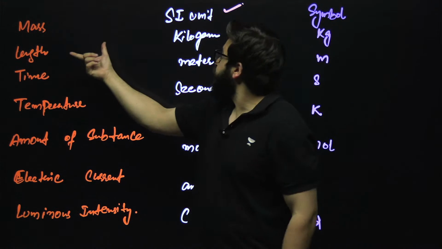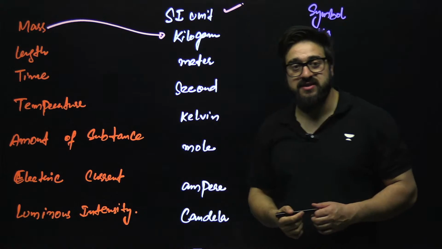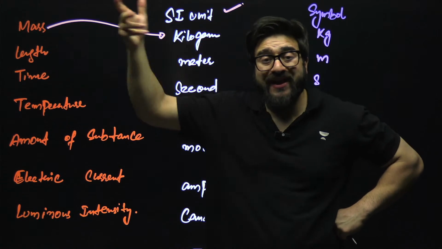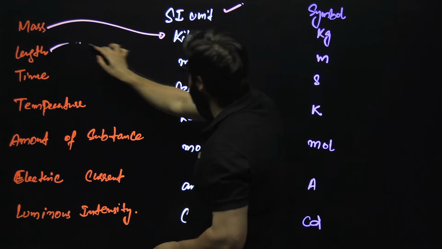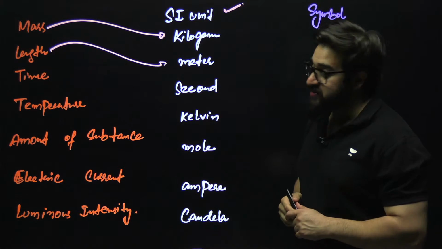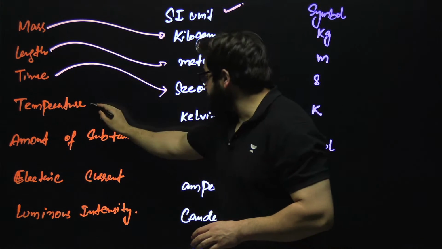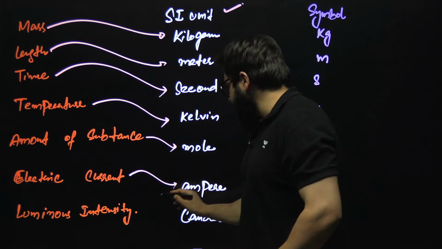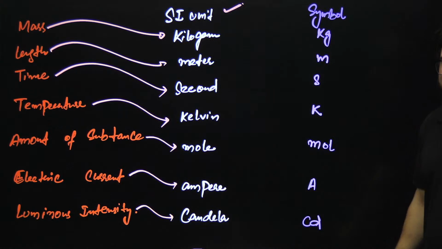We say kilogram in SI system. We say 5 kg mass, 10 kg mass, 14 kilogram mass. Okay. Similarly, we measure length in meters in SI system. We measure time in seconds. We measure temperature in Kelvin, amount of substance in mole, electric current in ampere. We say luminous intensity in candela.